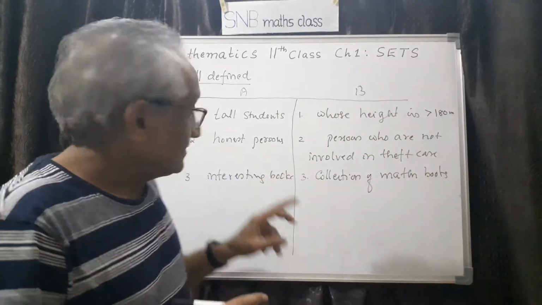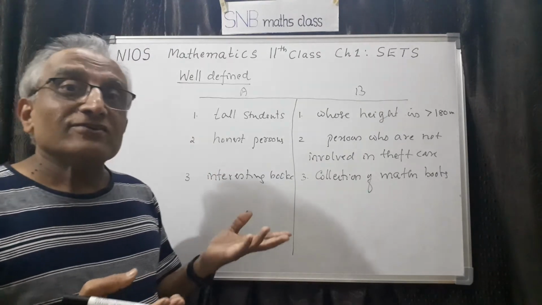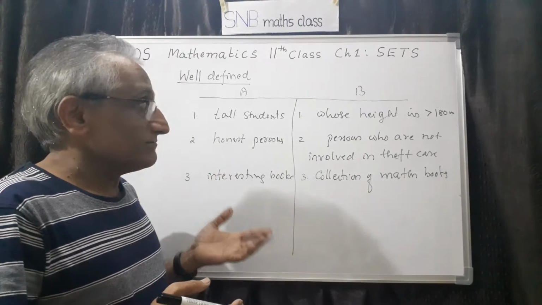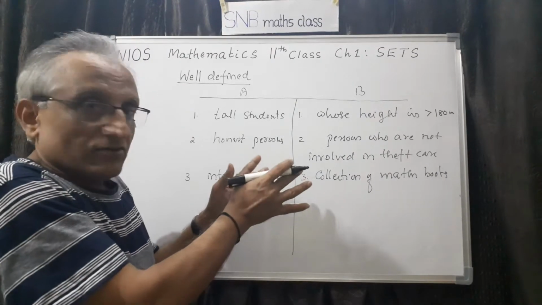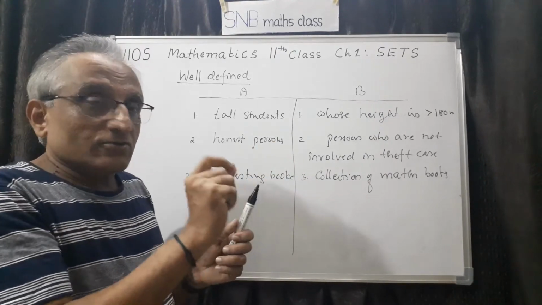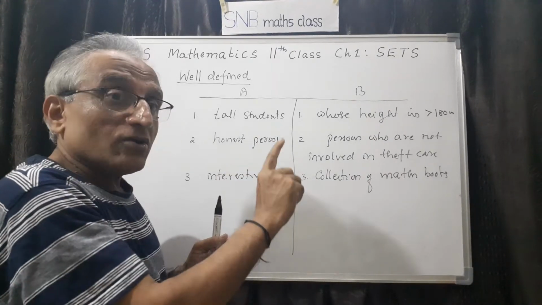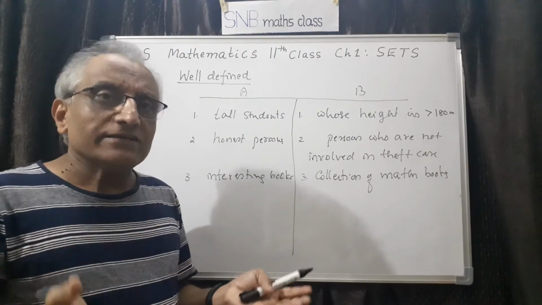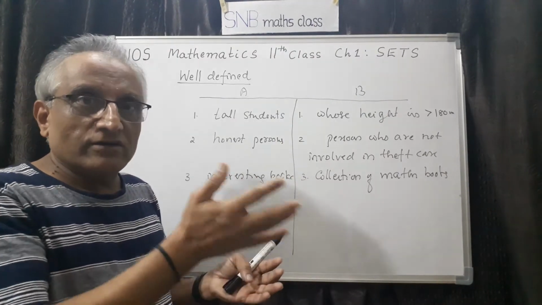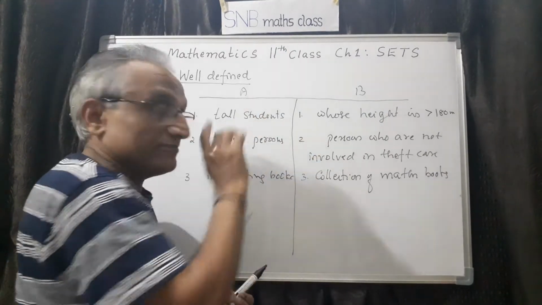So it is definite. Similarly, honest person: we cannot define mathematically what an honest person is. But suppose in your village or in your town, the question is the set of all people who are not involved in a theft case, definitely you can identify who are involved and who are not involved. So this is well defined.